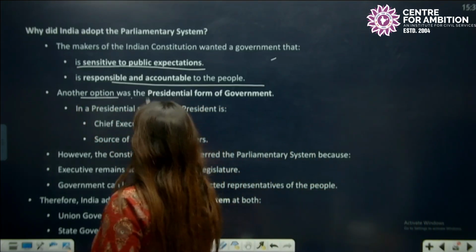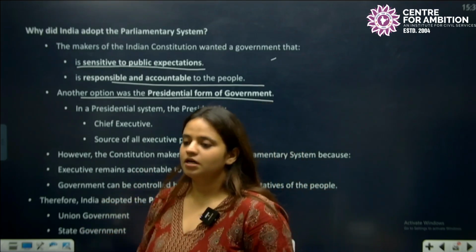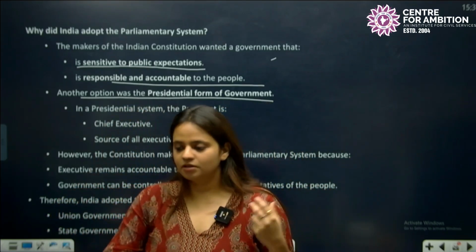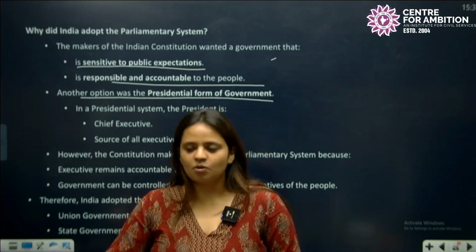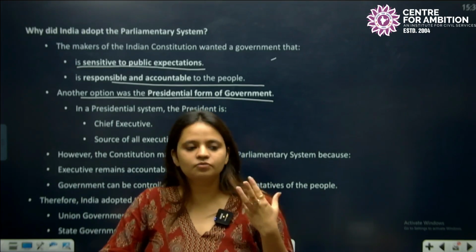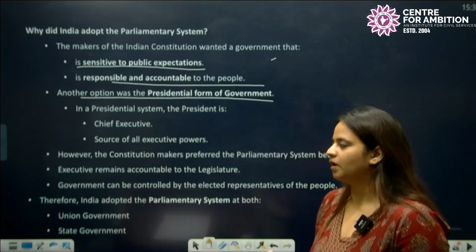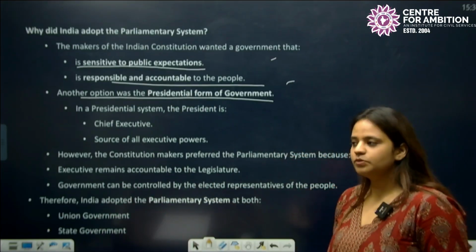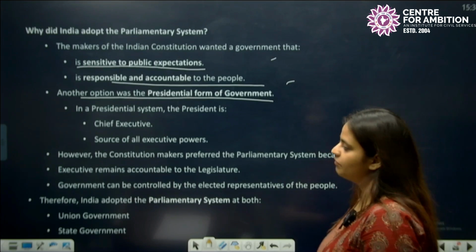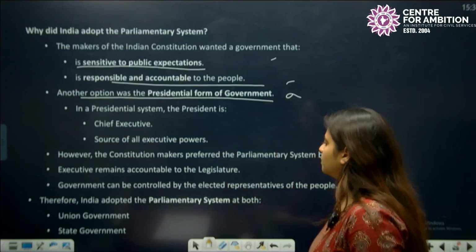So another option was there, the presidential form of government. Okay, for example, in the US we have a presidential form of government, where the president has all the executive power. We did not want that for our country, that the president should have this much power. We wanted accountability, responsibility, and sensitivity that the executive should have towards the people. So we did not go for the presidential form of government.